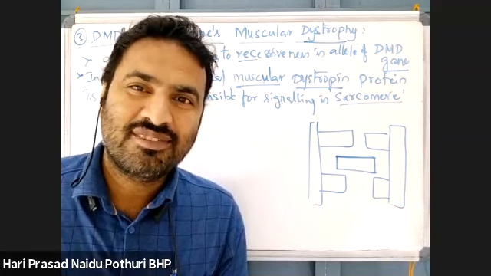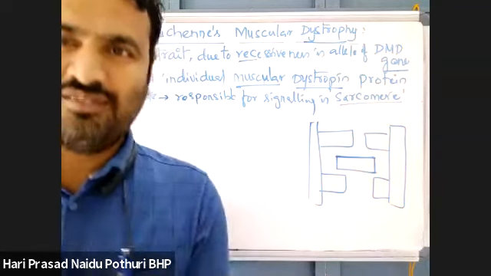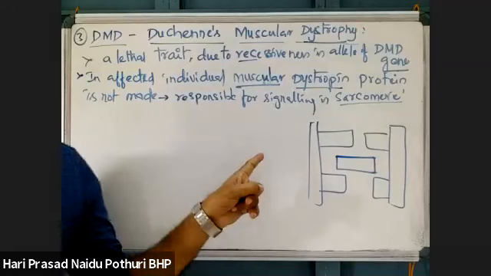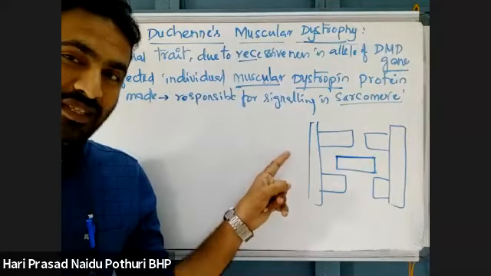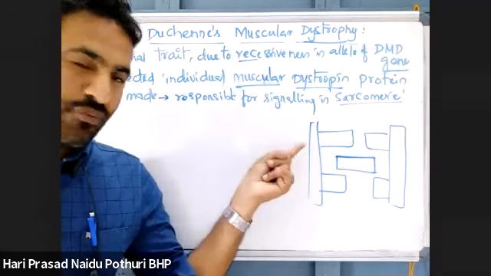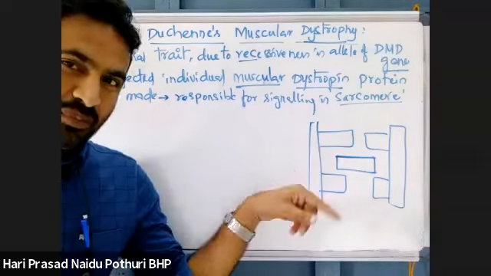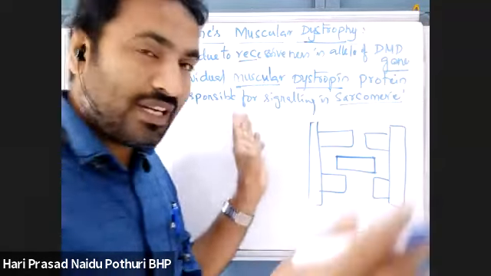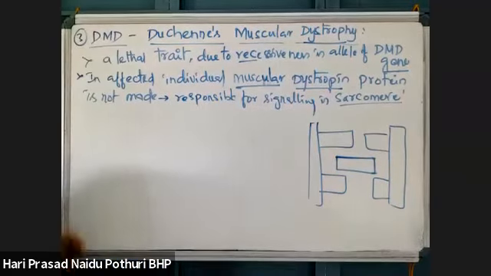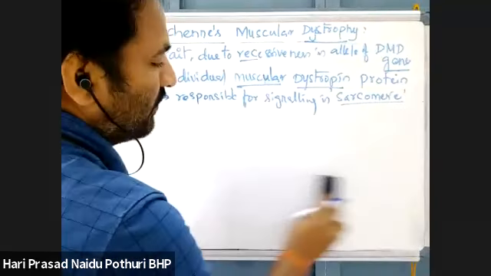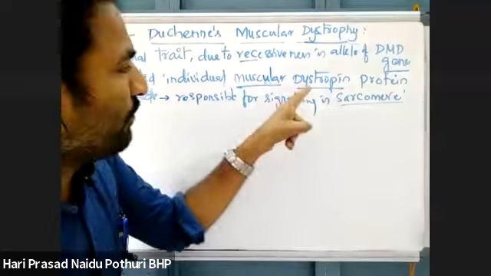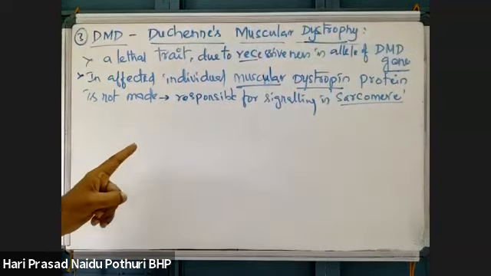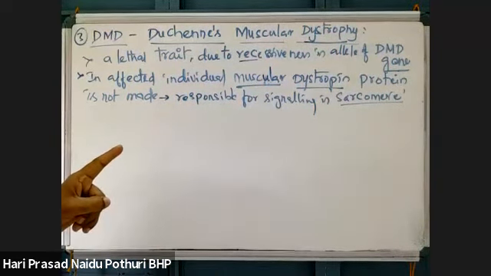Yeah, calcium ions are required. The calcium ions release from one protein and combine with another to form cross bridges, so that there is contraction of the muscle. Here, dystrophin is responsible for signaling in the sarcomere.